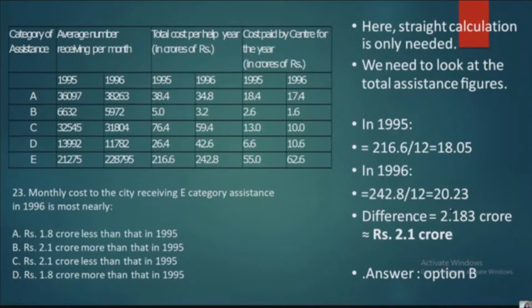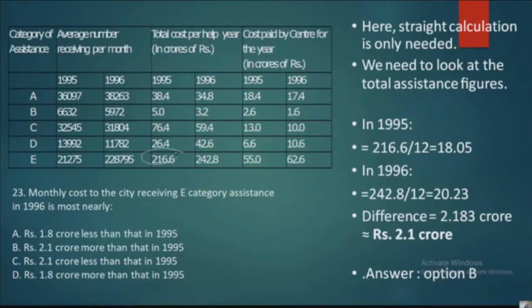Monthly cost to the city receiving E category assistance in 1996 is most nearly to what? So here, that is for category E, the assistance in 1996. You have to calculate it for 1996, but observe carefully. You have to calculate it for 1995 and 1996, both of them.